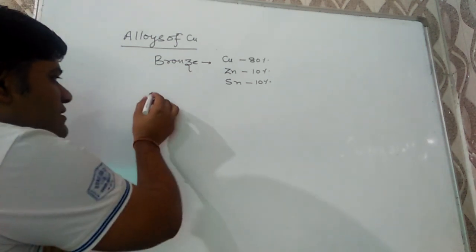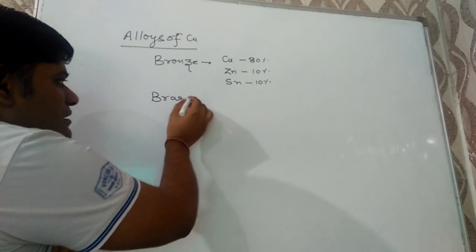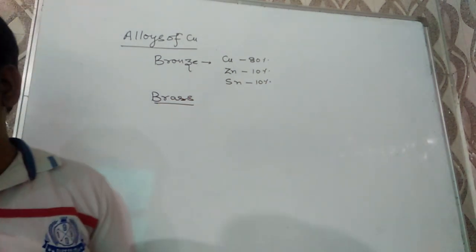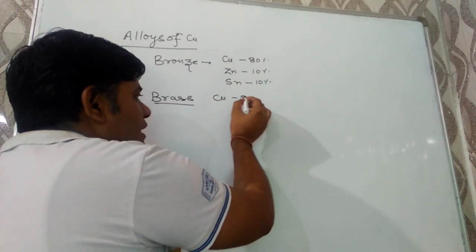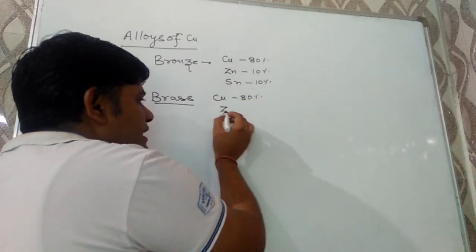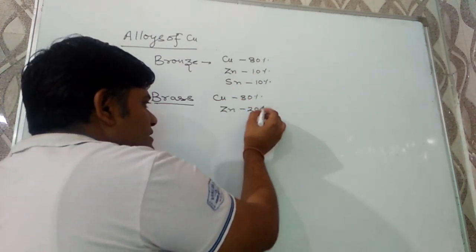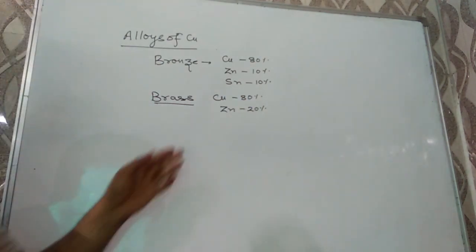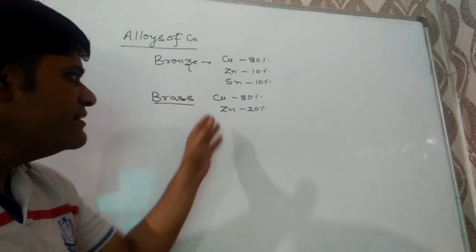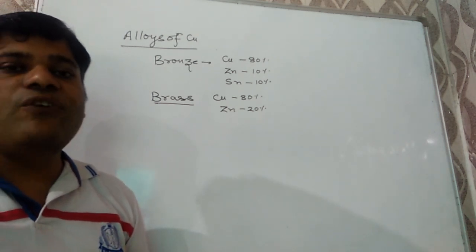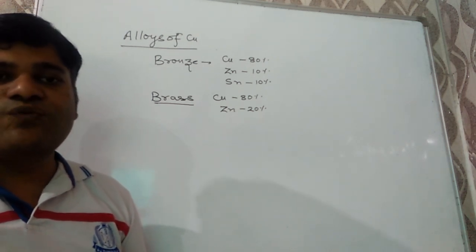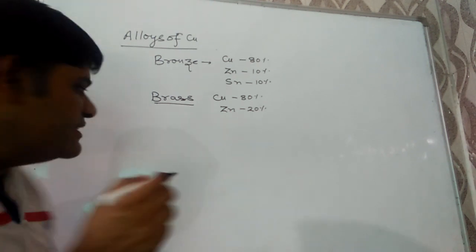Next one is brass. Brass contains two metals, copper 80%, zinc 20%, and it is used for making of utensils.